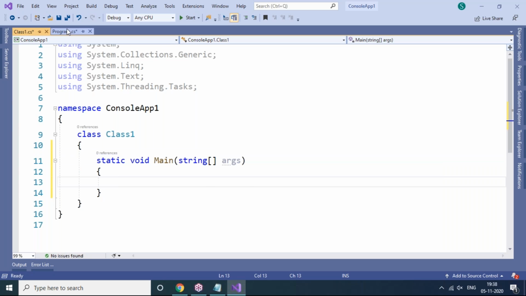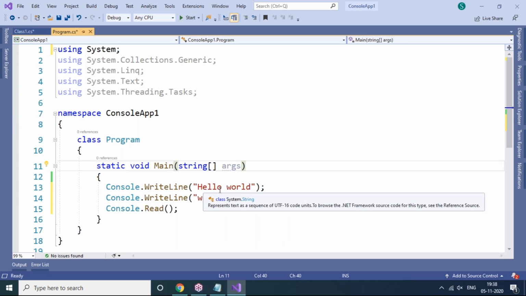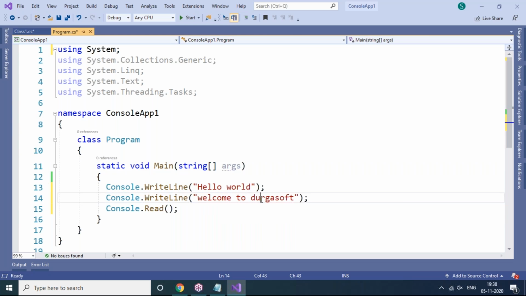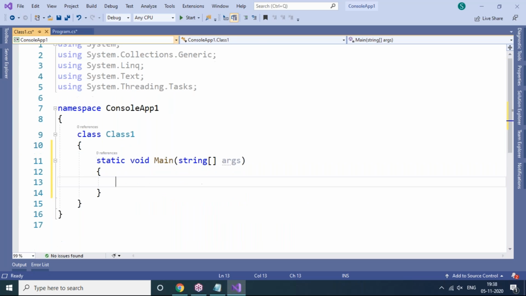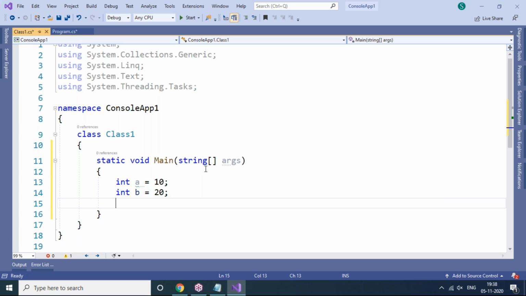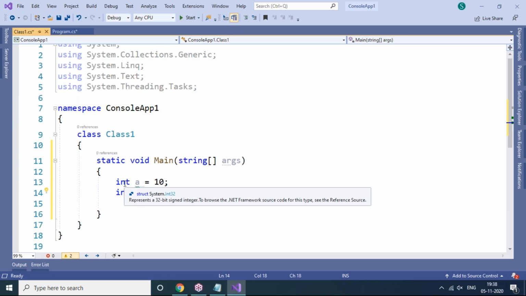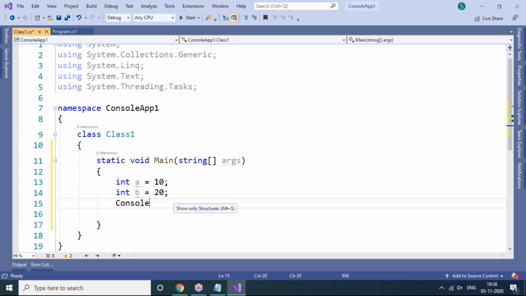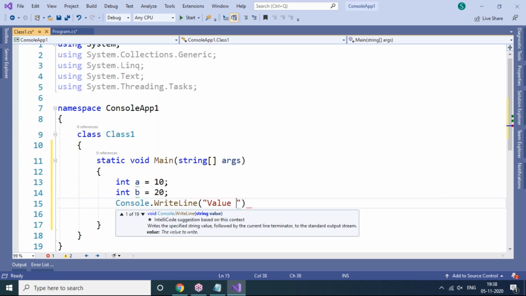So in the previous example, what I showed was how to display string values like Hello World, welcome to Durga's. For some change, in this example I want to show you how to print numbers like integer numbers: int a equals 10, int b equals 20. 10 is a value, 20 is a value, a is a variable, b is a variable. What type of variable is it? Integer type of variable. Now I want to print these two variable values in my console window, output window. So Console.WriteLine. I'm taking here "value of a is" plus a.